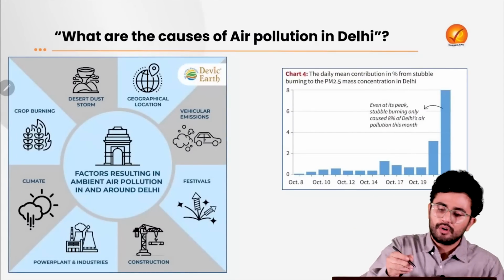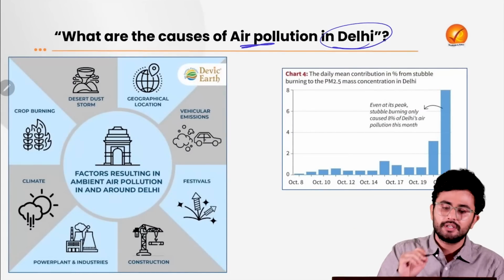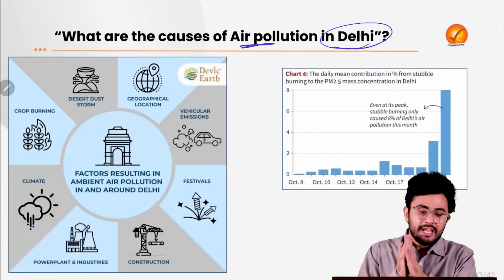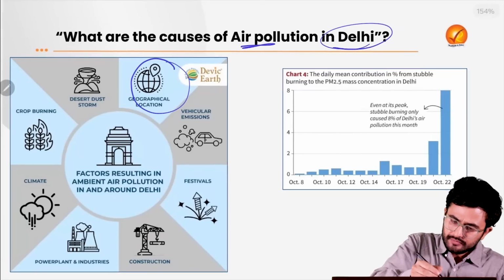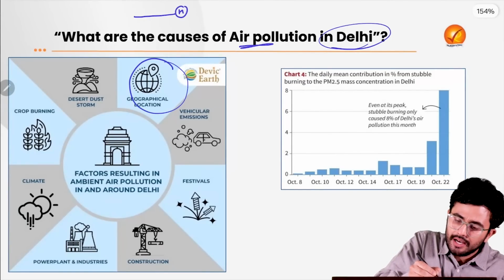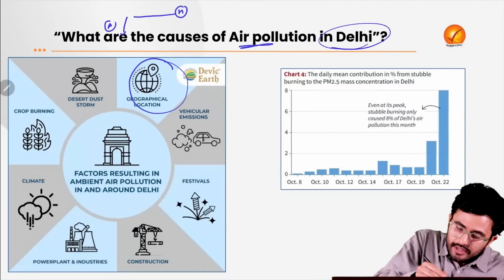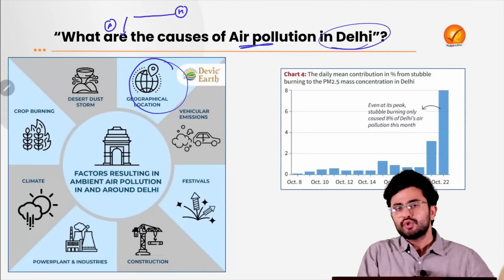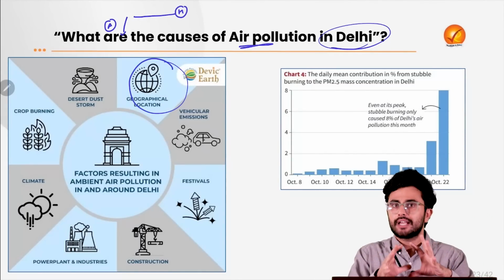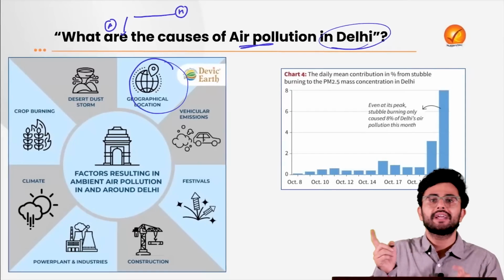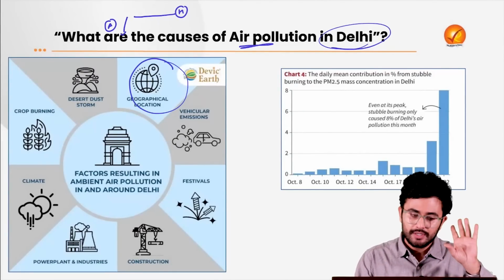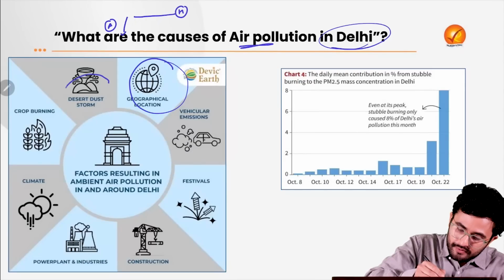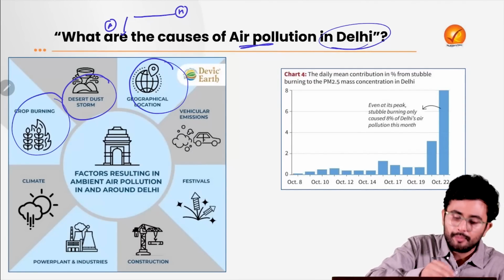Now, what are the causes of the air pollution in our national capital? First of all, try to understand the geographical location of Delhi. Delhi is bounded by the Himalayas in the north and the Aravallis in the west. So the polluted air which exists here gets trapped and cannot be dispersed to far-flung regions. That is one. Second is the desert dust storms or crop burning which take place.